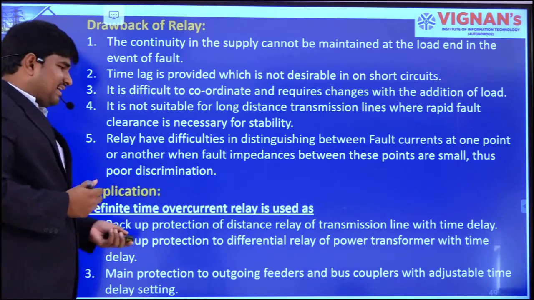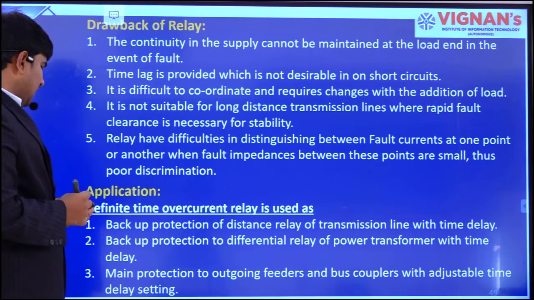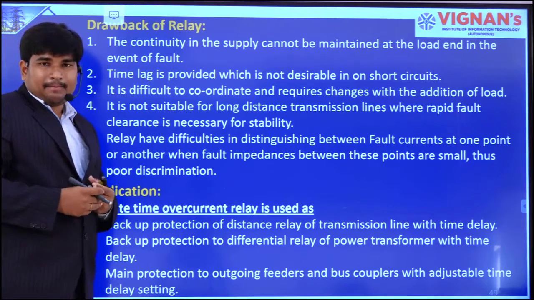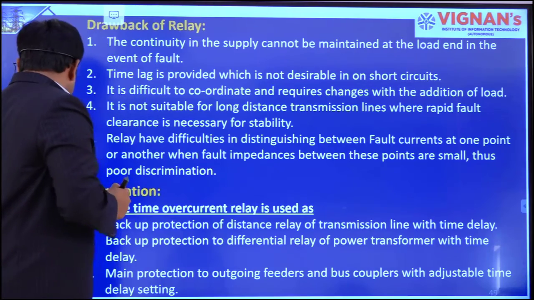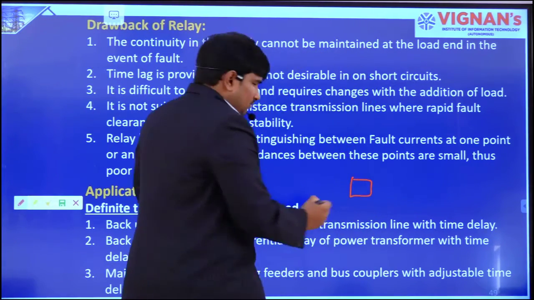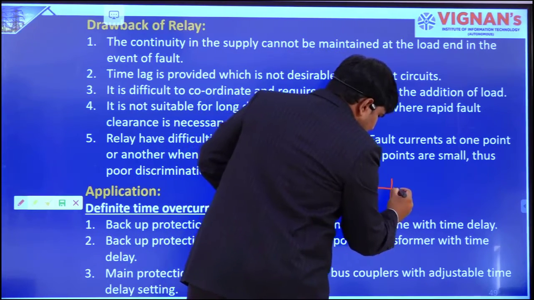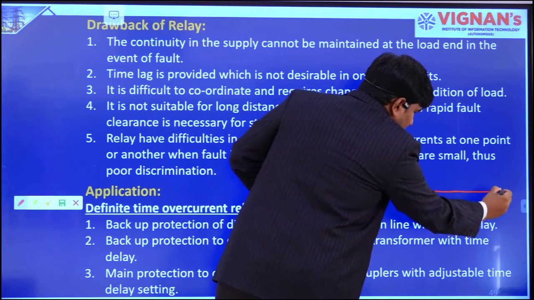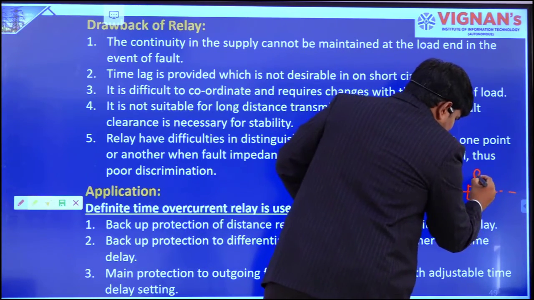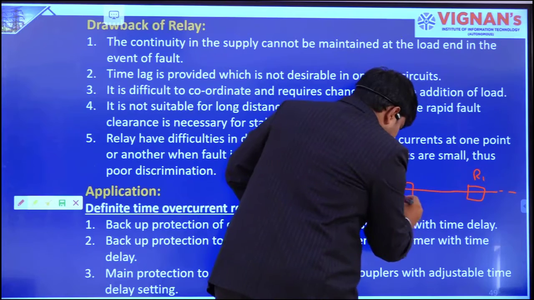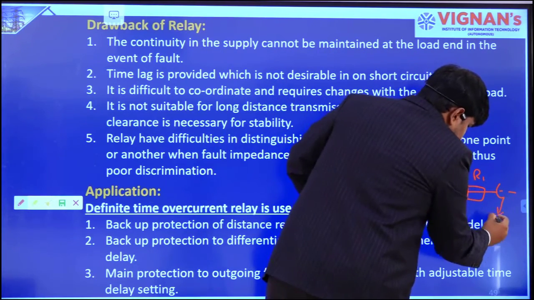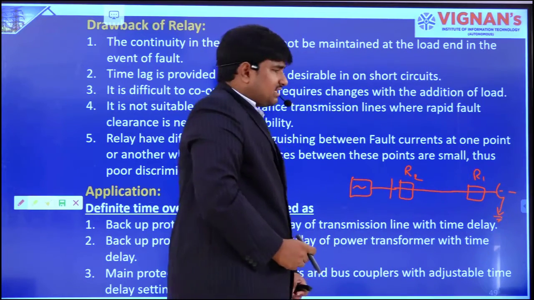Now, let us see the applications of this definite time overcurrent relay. It is used for backup protection. What does backup protection mean? For example, let this be the generator bus, and here we have the transmission line. So this is relay 1, and this will be relay 2. Let a fault occur here.